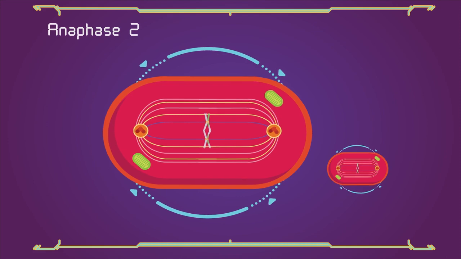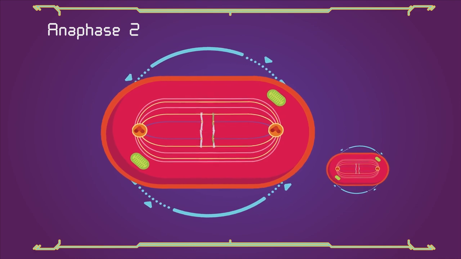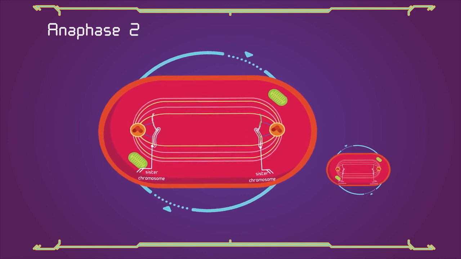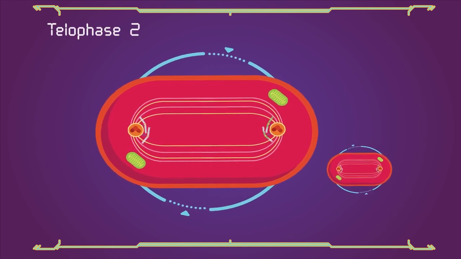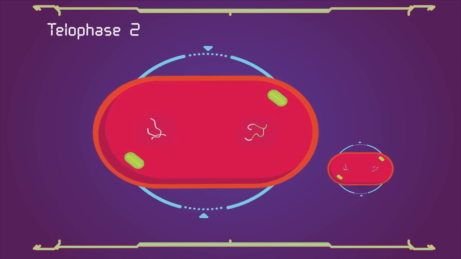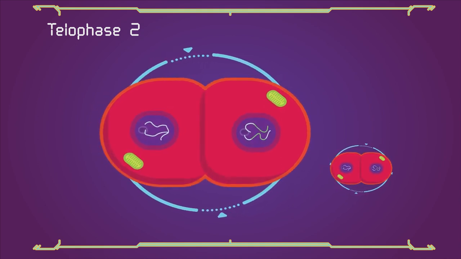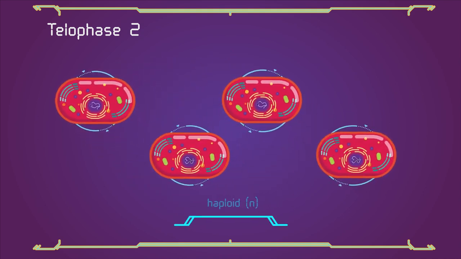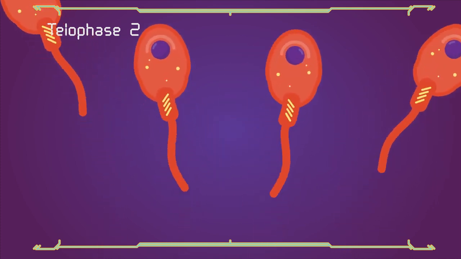This is followed by Anaphase 2, in which the remaining centromeric cohesion is cleaved, allowing the sister chromatids to segregate. The sister chromatids by convention are now called sister chromosomes as they move toward opposing poles. The process ends with Telophase 2, which is similar to Telophase 1 and is marked by the disassembly of the spindle and decondensation and lengthening of the chromosomes. Nuclear envelopes reform and cleavage or cell plate formation eventually produces a total of 4 daughter cells, each with a haploid set of chromosomes. Meiosis is now complete and ends up with 4 new daughter cells.